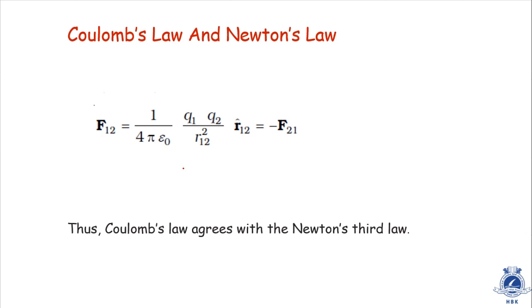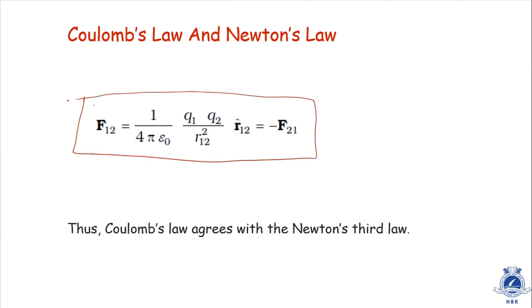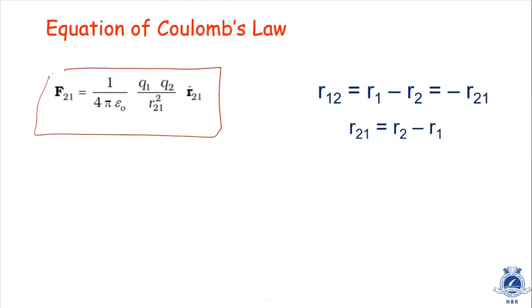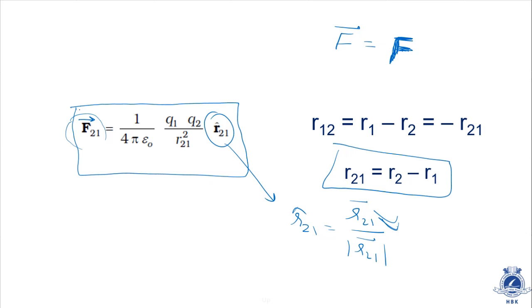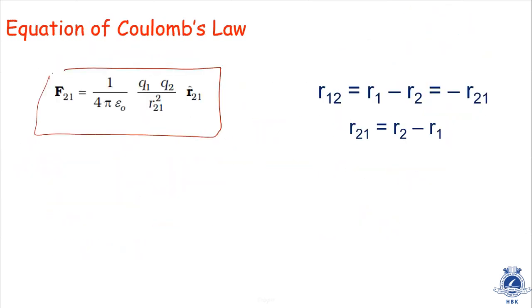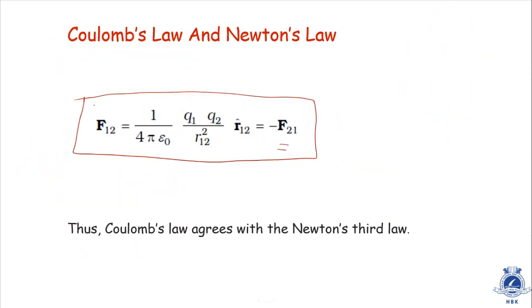See, F12 is equal to minus of F21. It means if the force acting between 1 and 2 is in this direction, and this is the force acting between 2 and 1, the magnitudes of these two forces are always equal, but there is a difference in direction. F12 and F21 both have equal magnitude but opposite direction.